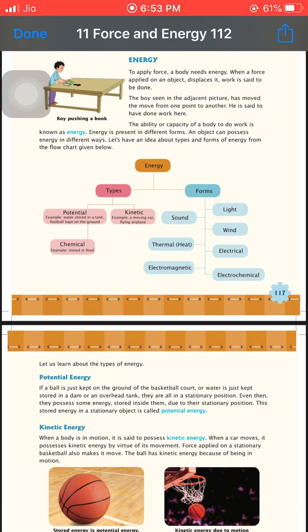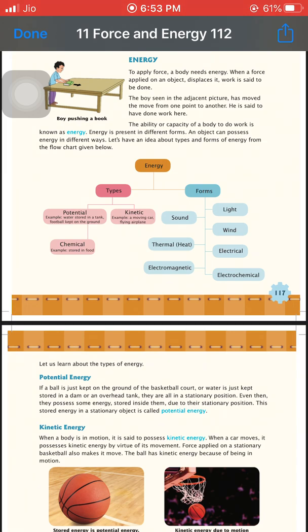Okay students, in the second part we discuss the energy: what is energy, different types of energy and different forms of energy. Okay, so firstly, what is energy? Energy is the capability or capacity to do any work.